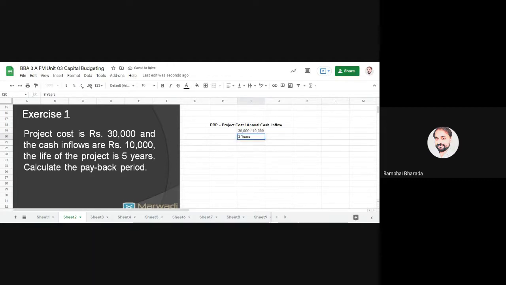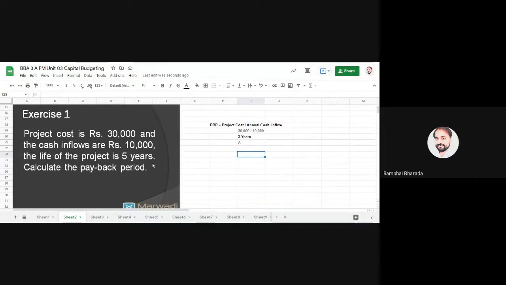Please remember, whatever answer you get for the payback period must be in years. Are we clear? Cost upon annual cash inflow. Your payback period is 3 years and the life of the project is 5 years. If the payback period is less than the life, then it is accepted, otherwise it is rejected. So this project is accepted because the payback period of 3 years is less than the life of the project. Are we clear about the first method?